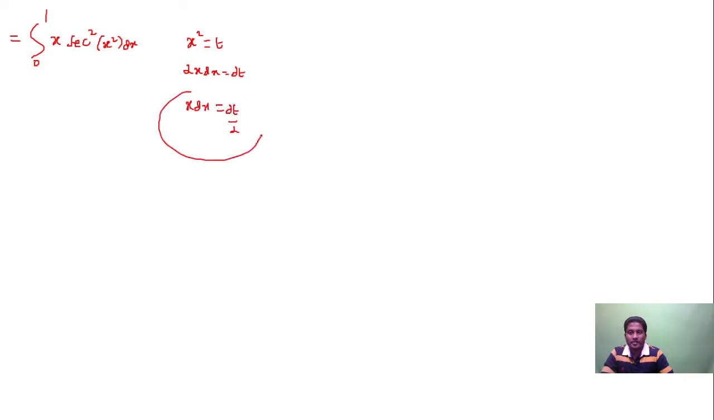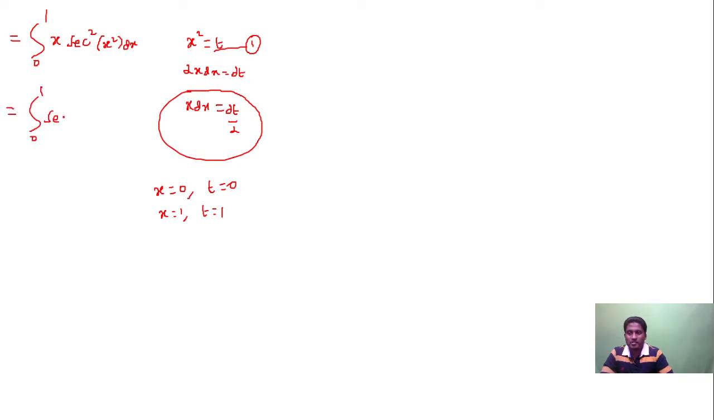Now this is equal to the integral from 0 to 1 of x into sec square of x square dx. Now I'm going to put x square is equal to t. Differentiation of x square is 2x, so you get 2x dx is equal to dt. And from this I can write x dx is equal to dt by 2. Even the limits will change. When x is equal to 0, t is equal to 0. When x is equal to 1, t is equal to 1. So the new limit will be 0 to 1.